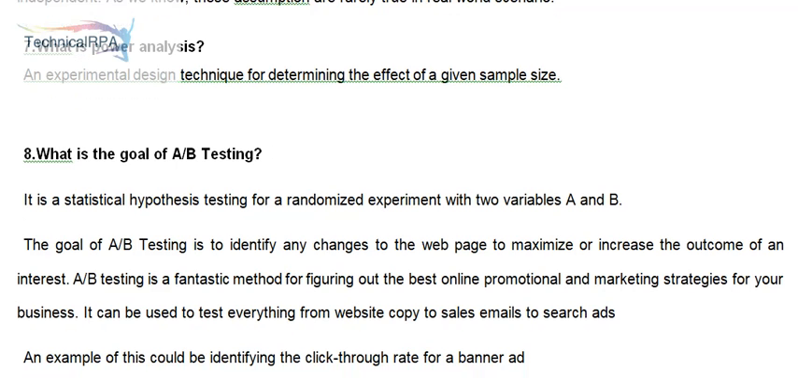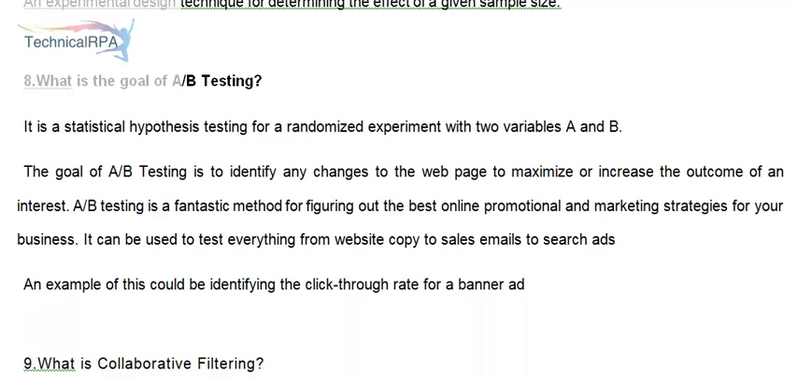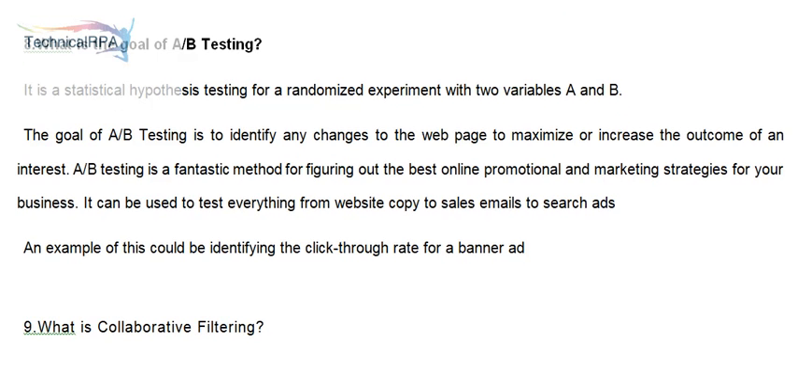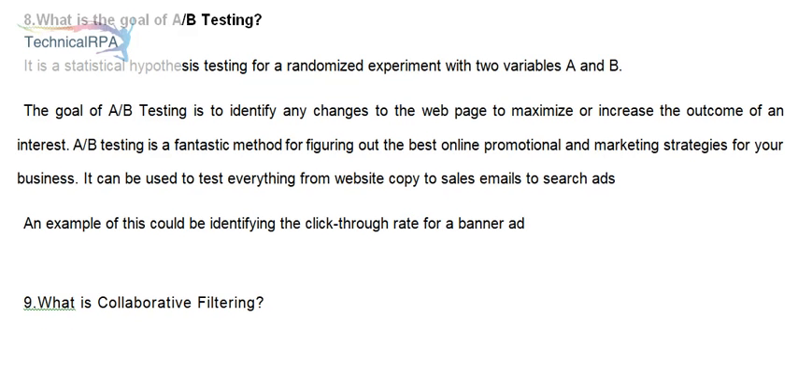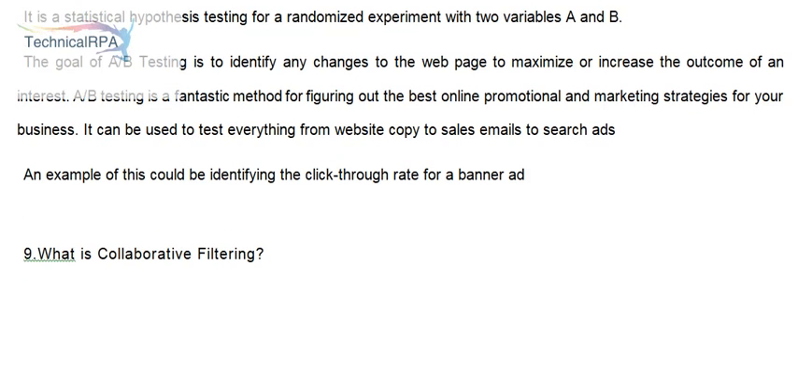8. What is the goal of A/B testing? It is a statistical hypothesis testing for a randomized experiment with 2 variables A and B. The goal of A/B testing is to identify any changes to the web page to maximize or increase the outcome of an interest. A/B testing is a fantastic method for figuring out the best online promotional and marketing strategies for your business. It can be used to test everything from website copy to sales emails to search ads. An example of this could be identifying the click-through rate for a banner ad.